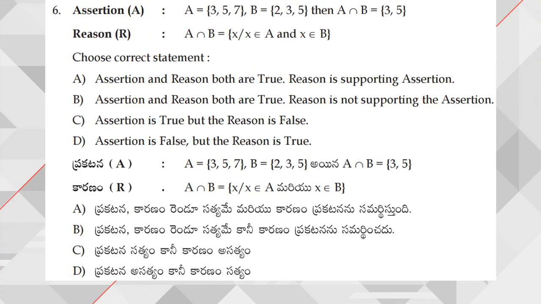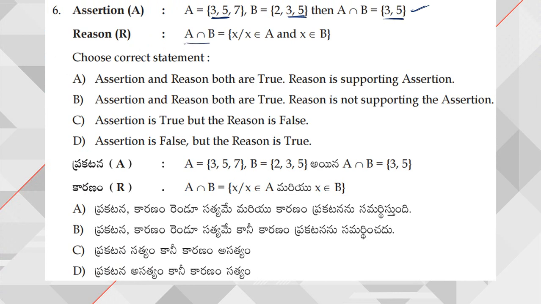Assertion: A is 3, 5, 7 and B is 2, 3, 5. Then A intersection B is equal to 3, 5. So if you observe, 3, 5 is present in A and 3, 5 is present in set B also. Then A intersection B is nothing but 3, 5. Hence the assertion is correct. Next, what about the reason?